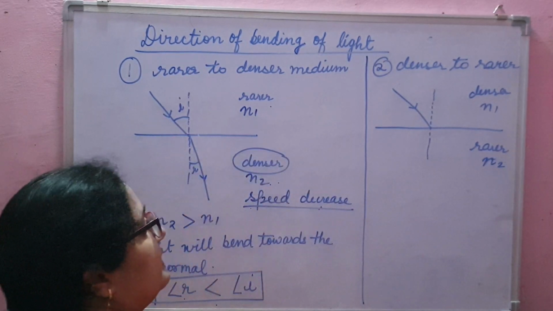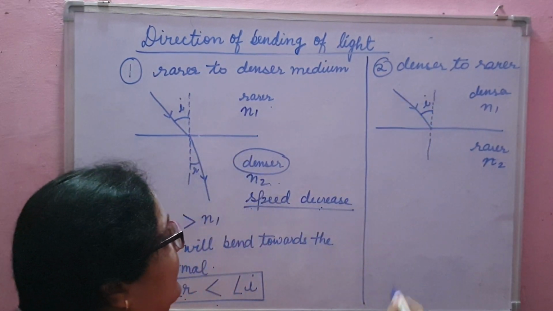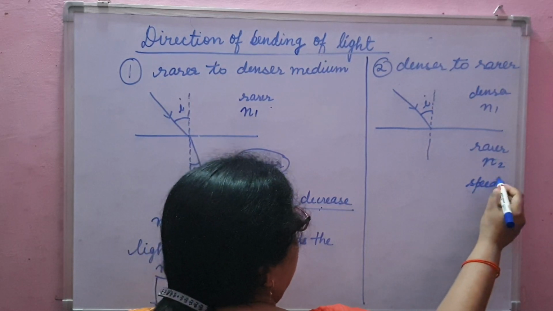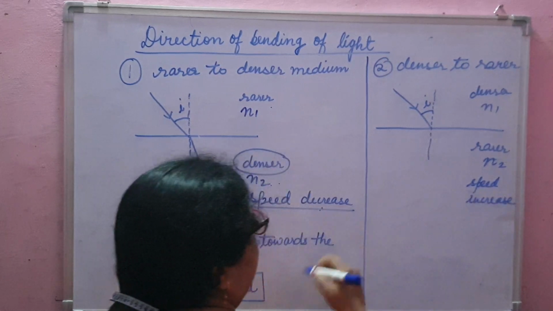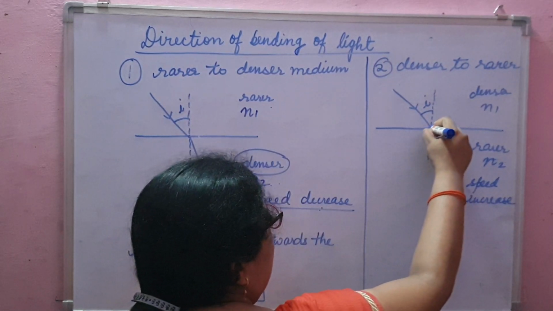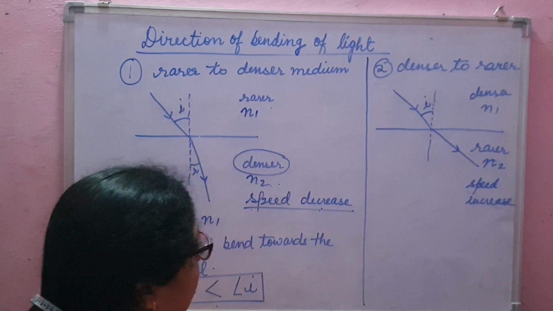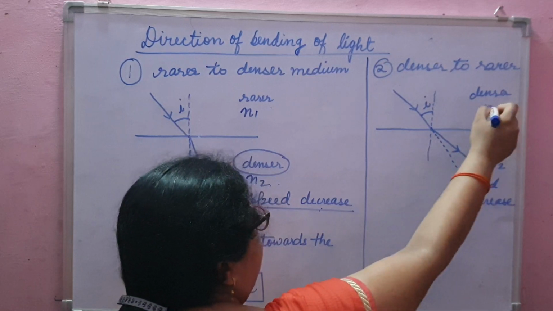If this is angle of incidence, then when light enters from denser to rarer medium, its speed will increase, and due to that it will bend away from the normal. Okay, so actual path is this, but it will bend away from the normal.